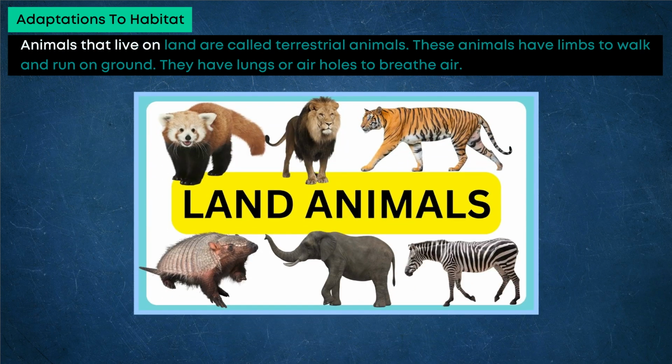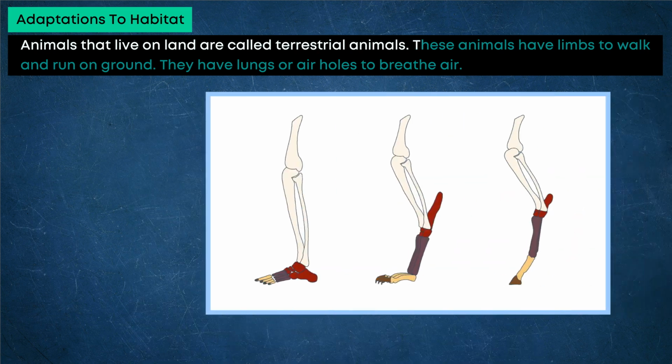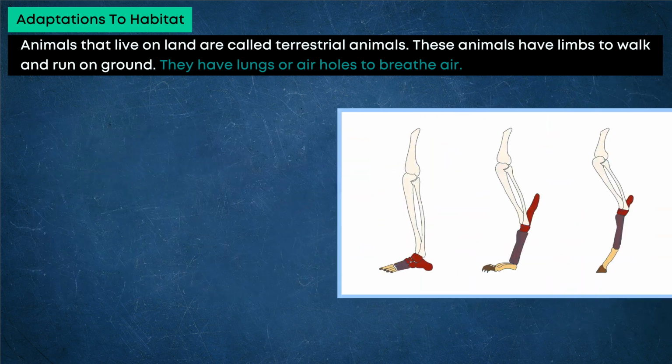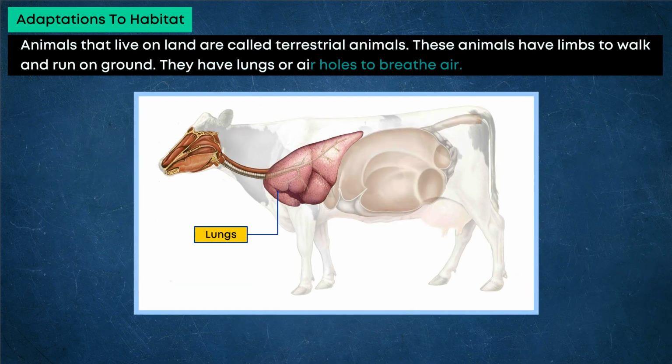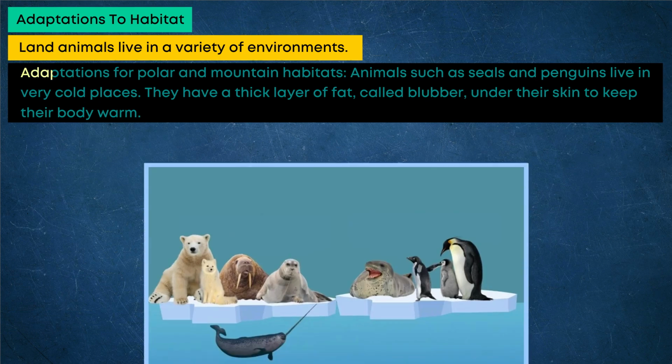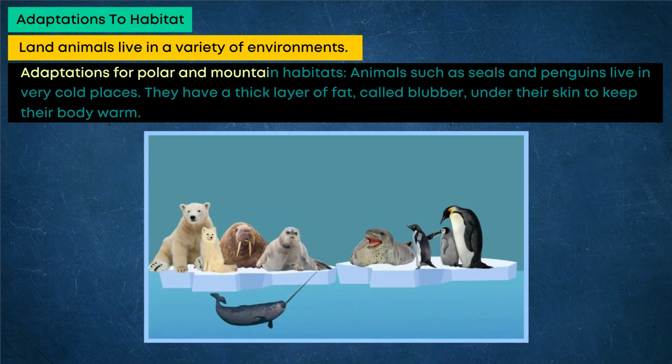Animals that live on land are called terrestrial animals. These animals have limbs to walk and run on ground. They have lungs or air holes to breathe air. Land animals live in a variety of environments. Adaptations for polar and mountain habitats.